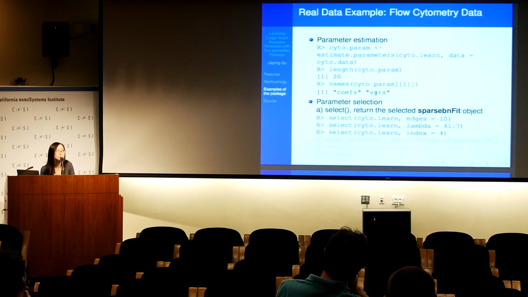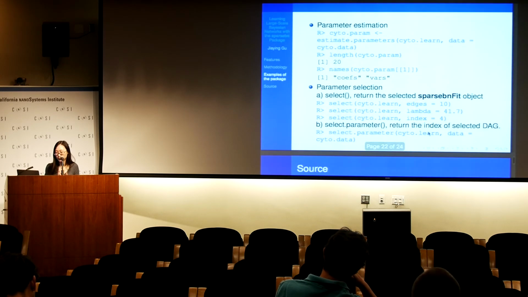And finally, we provide two different parameter selection methods. The first one is quite naive. This select method will return a selected Sparsebn fit object, and we can do the selection by matching edges or by matching the value of lambda, or just simply specify the index.